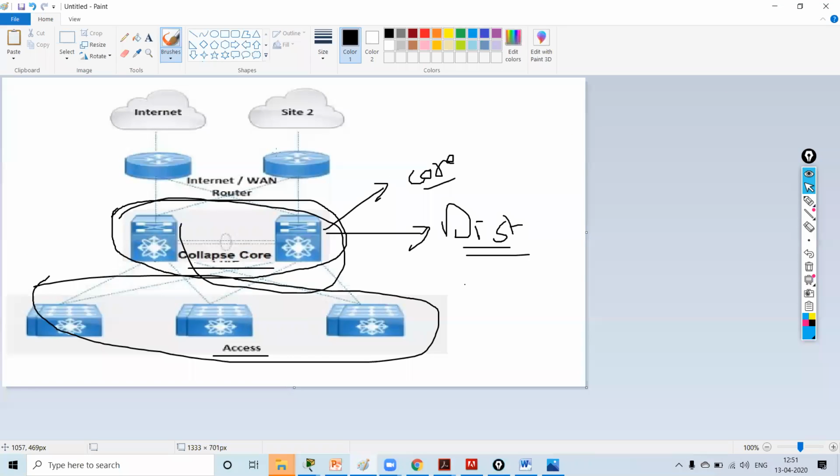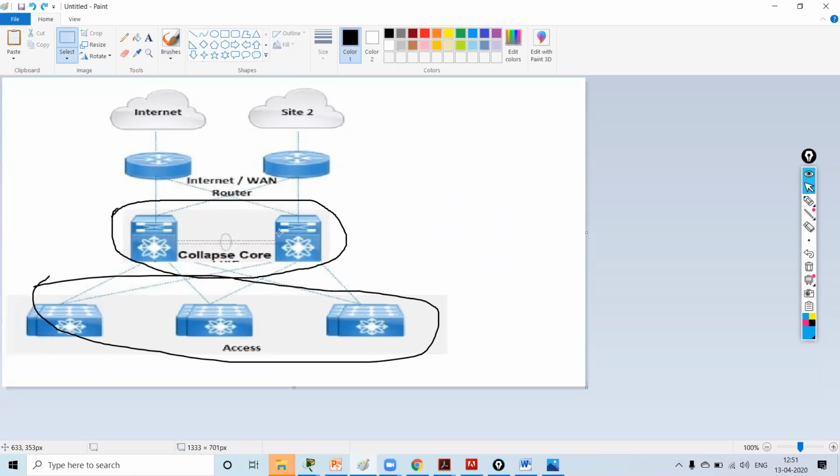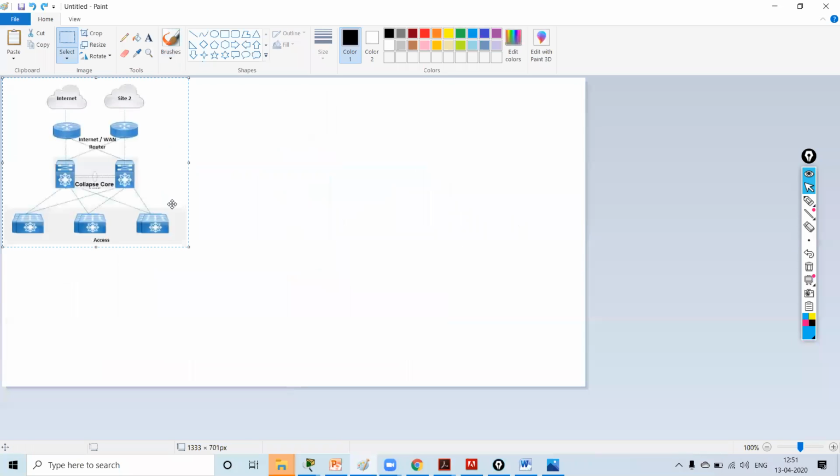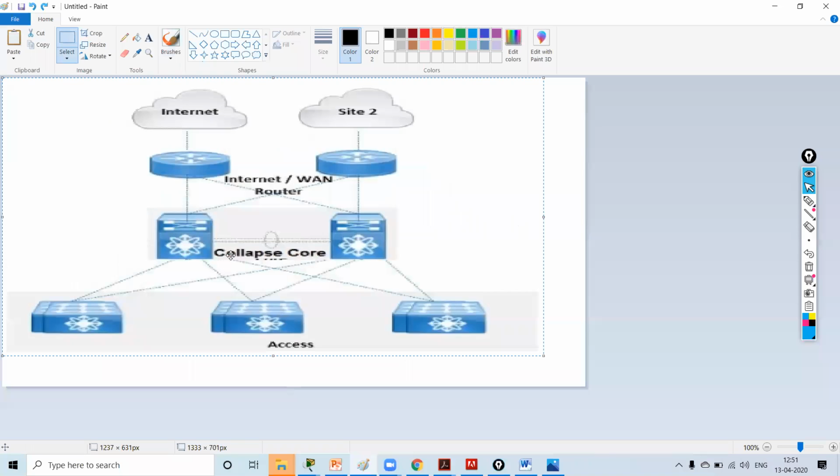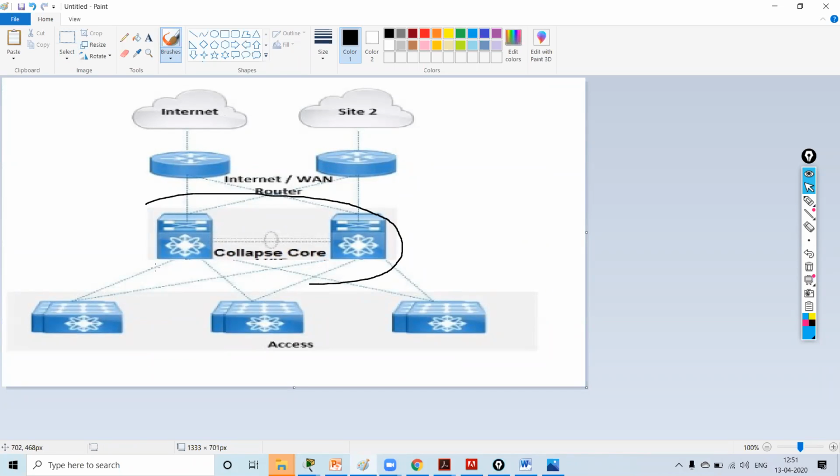In this example, this is my collapsed core. In the south it is connected with the access layer switch, which is known as southbound. In the northbound it is connected via the internet. Understood?